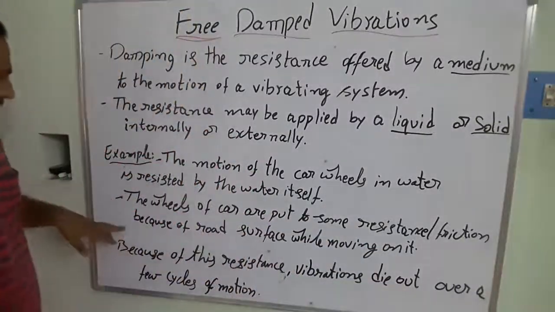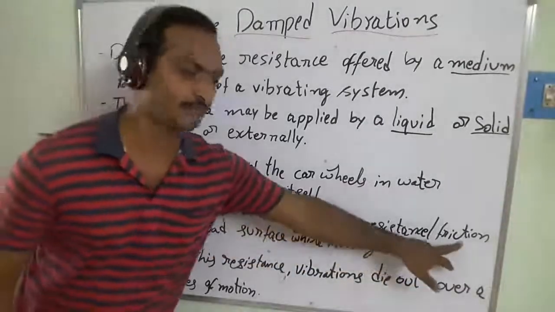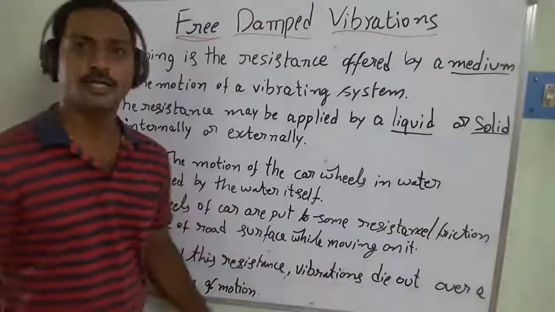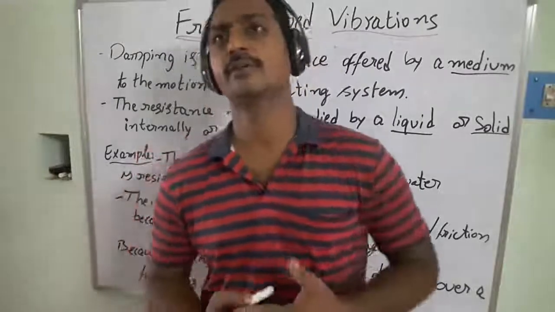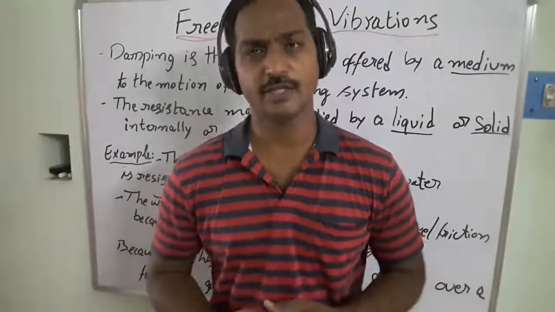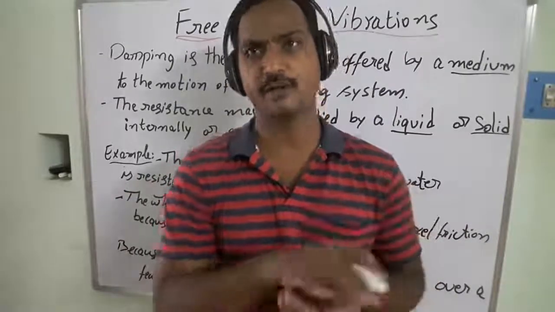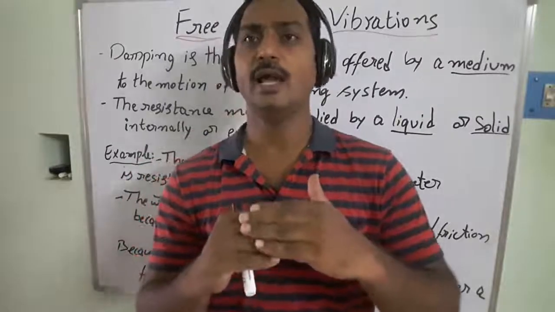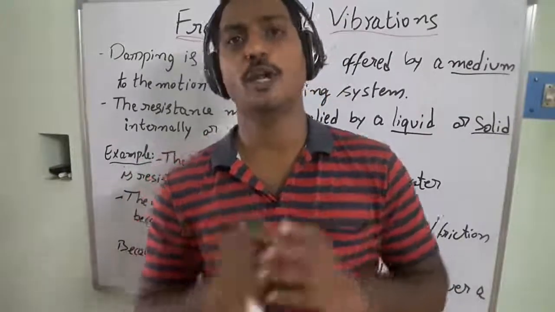Next, the wheels of a car are subjected to some resistance or friction from the road surface while moving on it. We come across this often in engineering mechanics and automobile engineering. When the wheels of an automobile move on a horizontal road surface, a friction force develops between the wheel and the road, and that friction force always opposes the motion of the wheel.